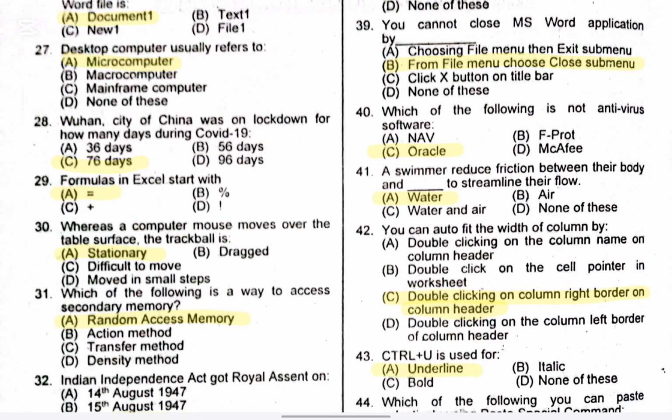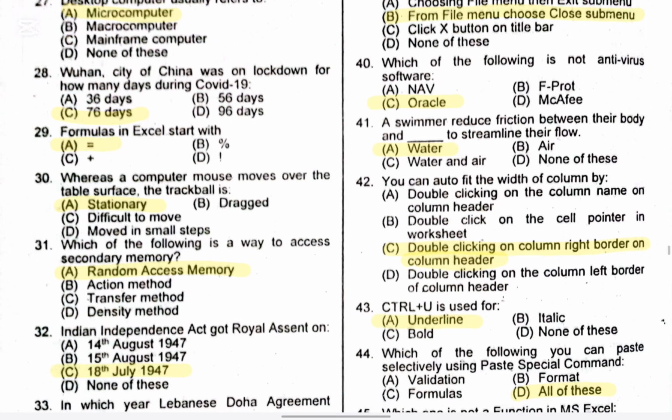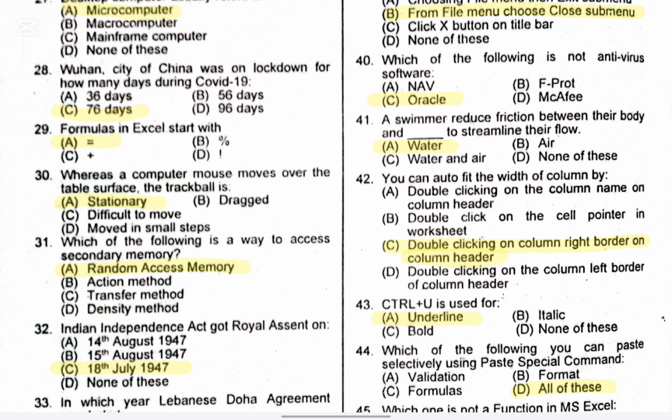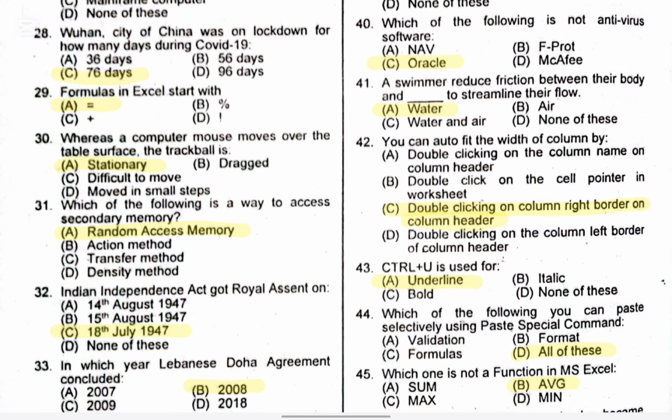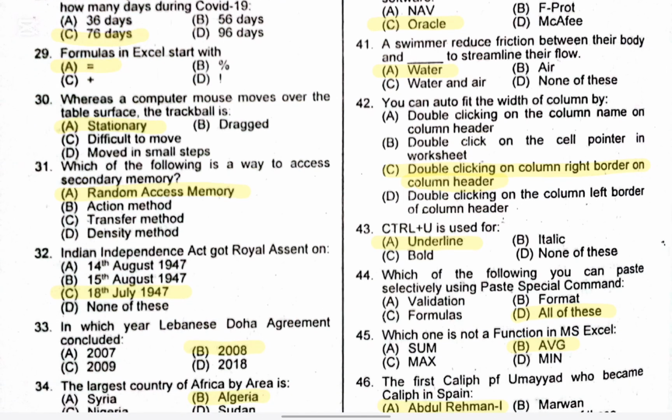Question 40. Which of the following is not antivirus software? The right option is C, Oracle. Question 41. A swimmer reduces friction between their body and dash to streamline their flow. The right option is A, water. Question 42. You can auto-fit the width of a column by.